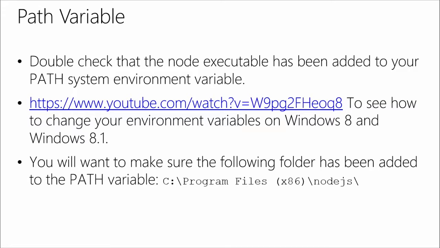If you use Chocolatey, which is like a package manager for Windows, you can do choco install node.js.install, and it should install Node.js for you. One thing to keep in mind, and something that I always recommend double checking, is that you want to have Node, the executable file, in your path. Make sure that it's actually in the system environment variable. I left a link there for a YouTube video that shows you how to get to your environment variables in Windows 8 and 8.1, with 10 launching today. You'll also want to do that as well, and make sure that this path at the bottom right of this slide, Program Files and so on, is in your path variable. That way, when you're in the command line trying to execute some Node apps, it'll actually find Node.